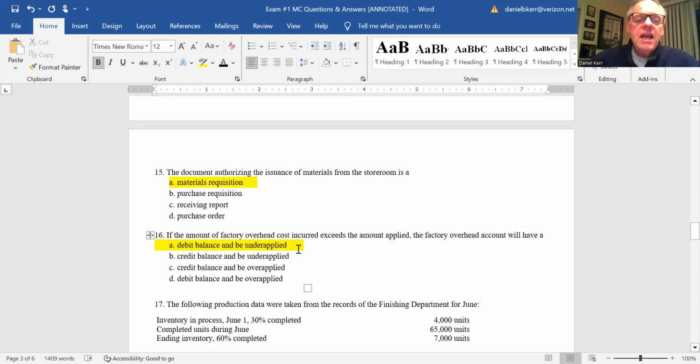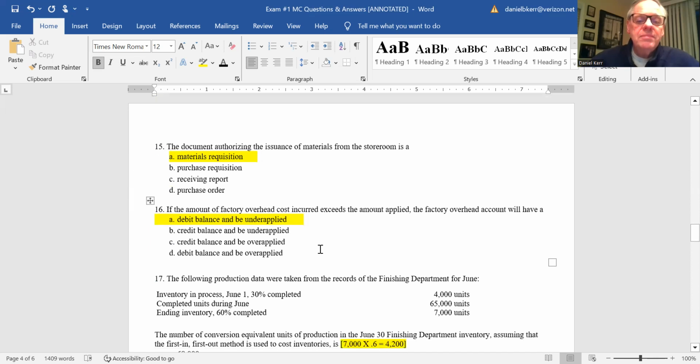16, the account of factory overhead cost incurred. Remember the little T account I put on the board several times for factory overhead. You have a debit for the cost incurred, and you have a credit for the factory overhead applied. So if the amount of factory overhead incurred exceeds the amount that is applied, you're going to have a debit balance in factory overhead, and that's going to be underapplied overhead. So when you get rid of that at the end of the period, that's going to become additional cost of goods sold. So the answer there is A.